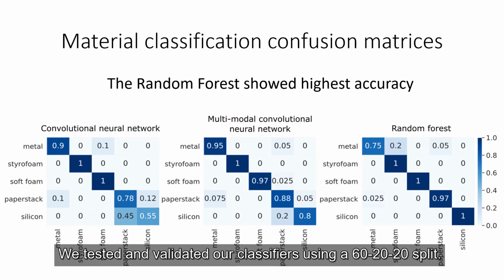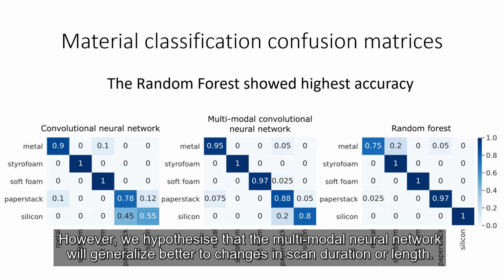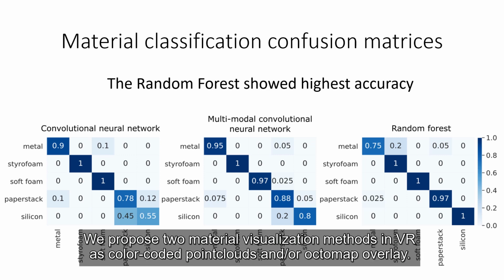We tested and validated our classifier using a 60-20-20 split. The random forest showed highest accuracy of 94%, followed by multimodal neural network at 92%. However, we hypothesized that multimodal neural network will generalize better to changes in scan duration or length.